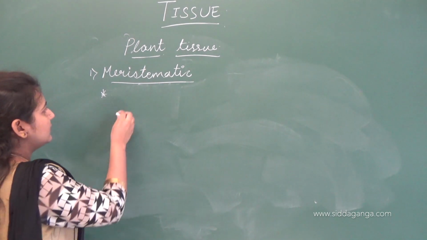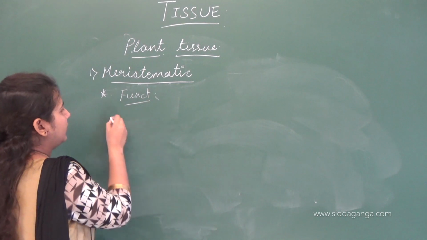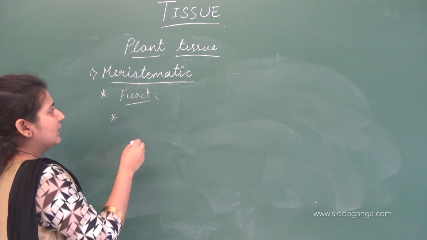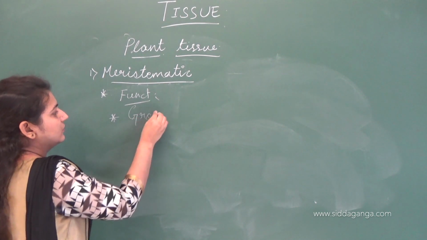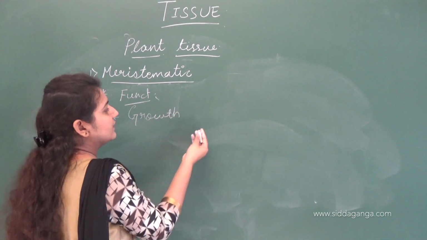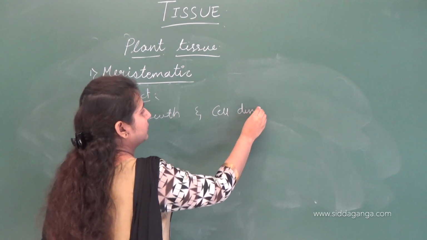Now let us see the functions of this meristematic tissue. We have already known many. It is responsible for growth. Since it is dividing, it is responsible for the growth of the plant.